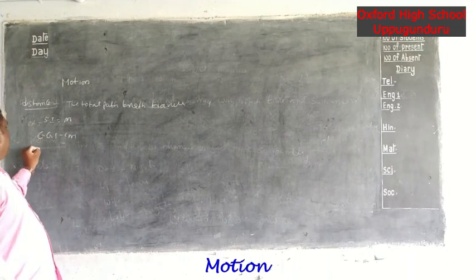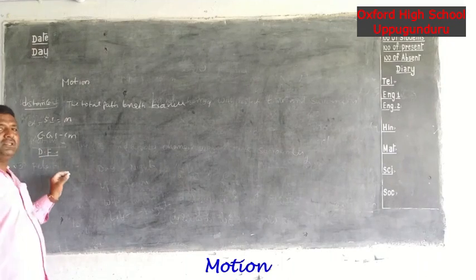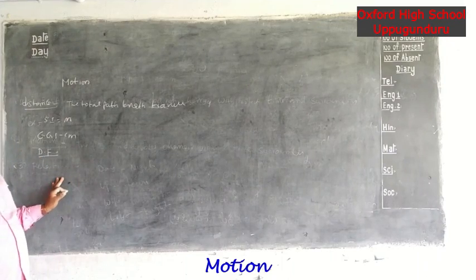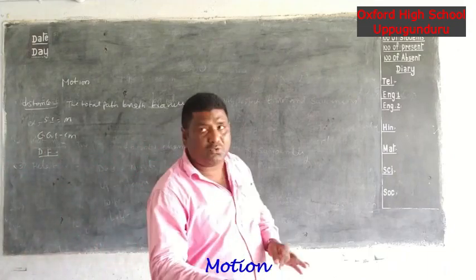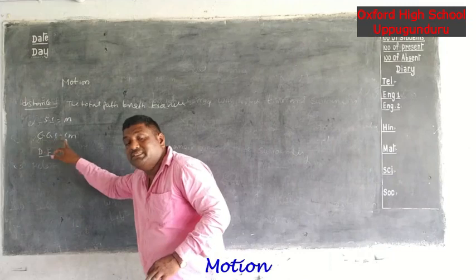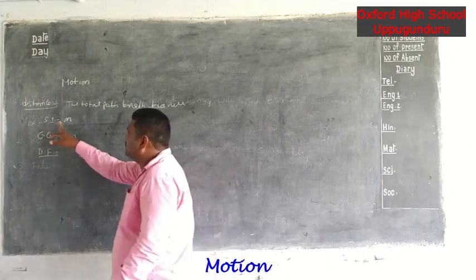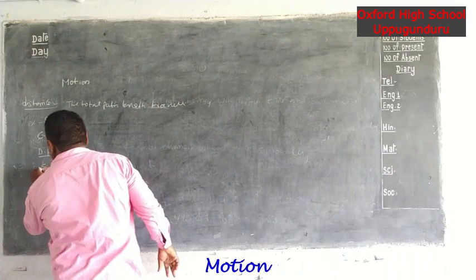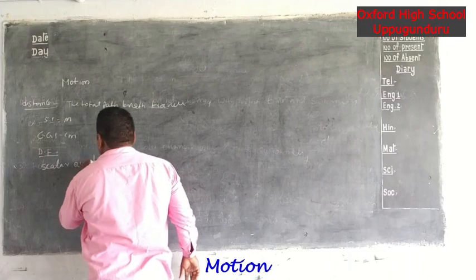Next, the dimension formula. First of all, what is the use of the dimension formula? It is used to easily convert from one system to another system, from the SI system to the CGS system. Next, distance is a scalar quantity.